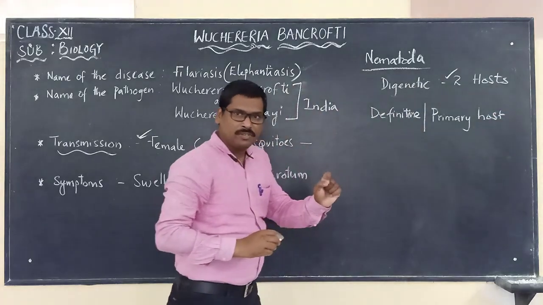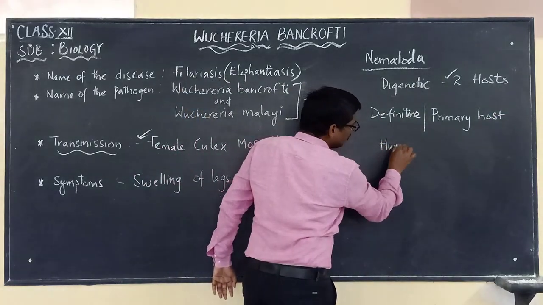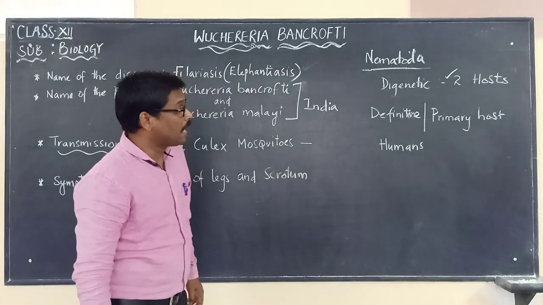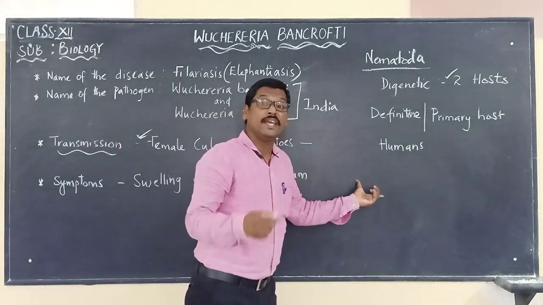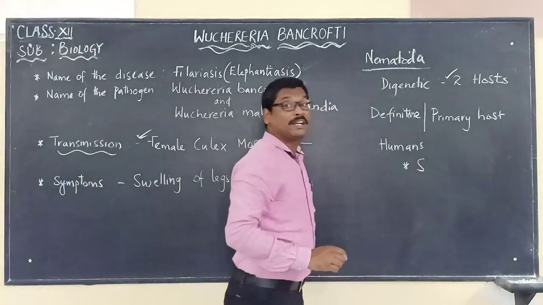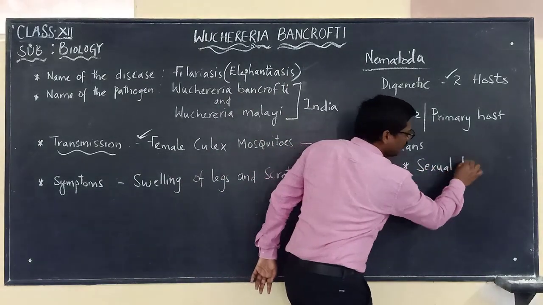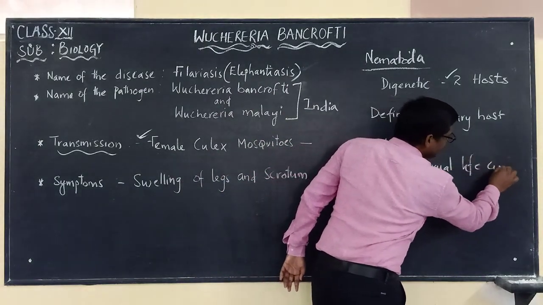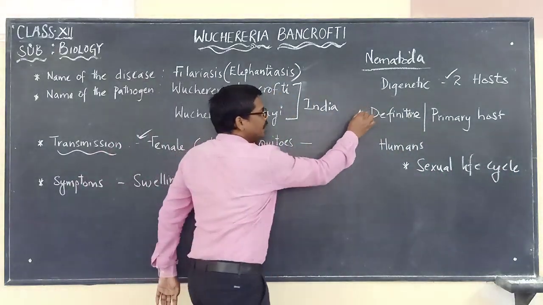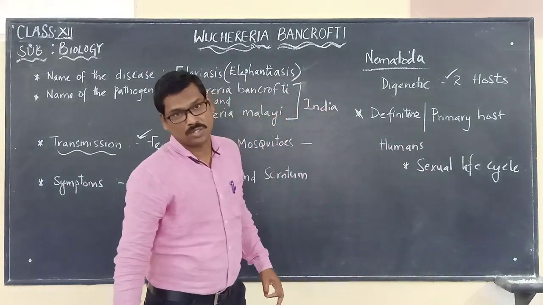Here, the definitive or primary host is the humans. Please remember this. In the humans, the sexual life cycle of this pathogen will be completed. Humans are called the definitive or primary host.